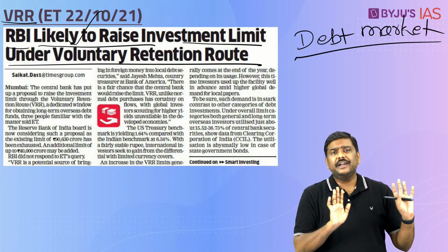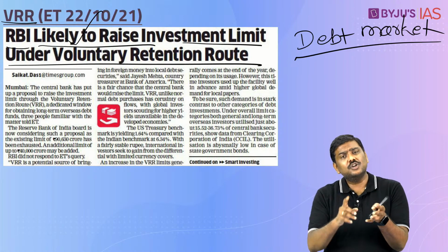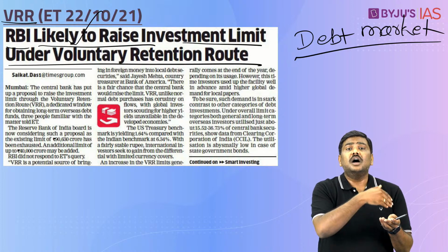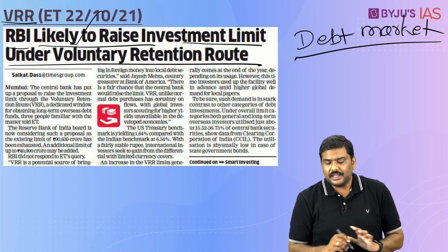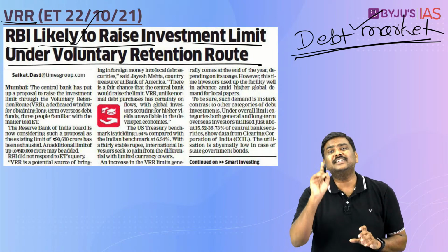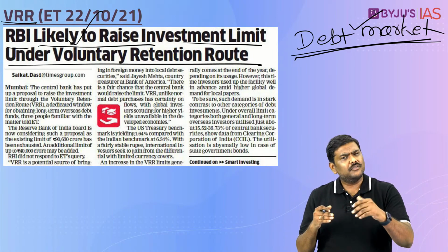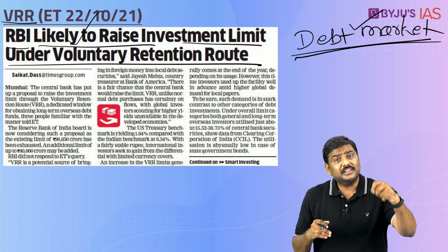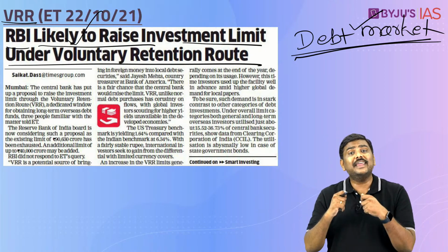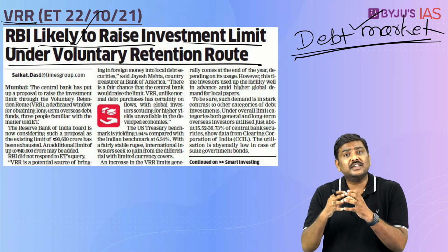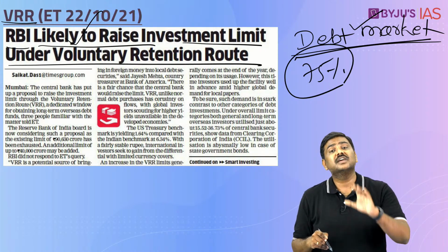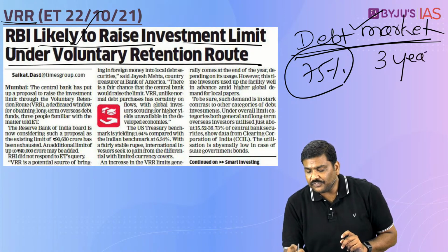There are other routes already, right? In addition to voluntary retention route, now there is a fully accessible route, right? Earlier there was a long-term investment route, but the argument here is this was introduced in order to attract long-term investments in the debt market. And under this particular VRR, which is completely voluntary for these particular foreign portfolio investors, these FPIs will have to agree or give an undertaking to invest at least 75% of their investments in G securities for at least 3 years in case of the Indian market.